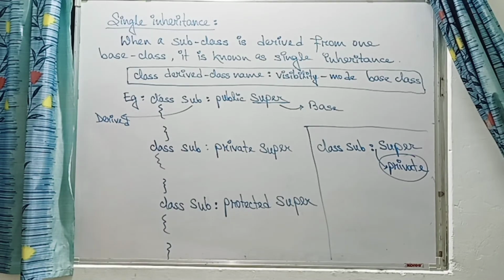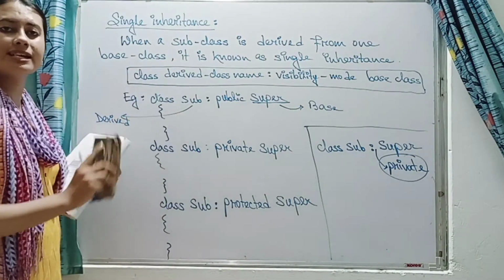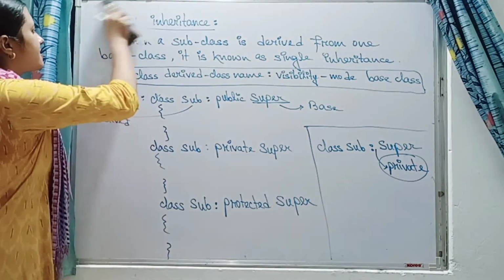Next we will see multiple inheritance. This was single inheritance, which is very simple.